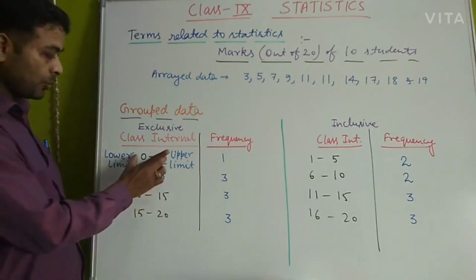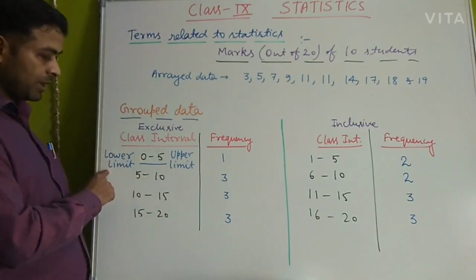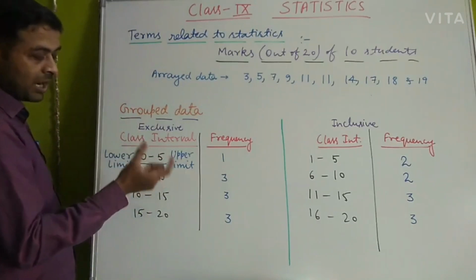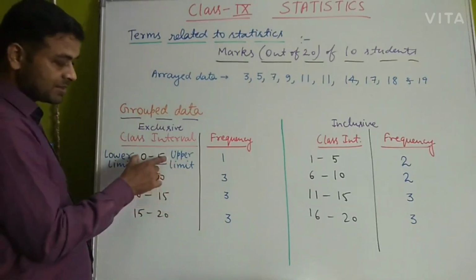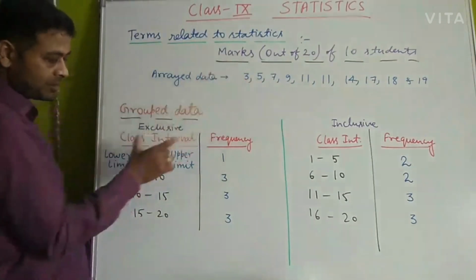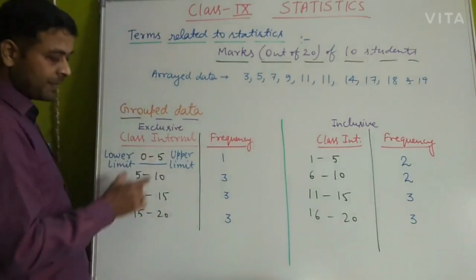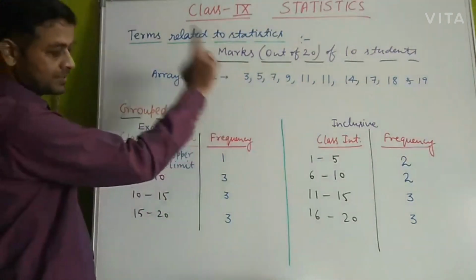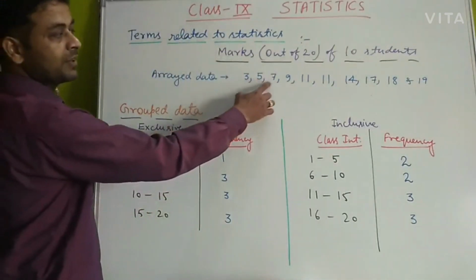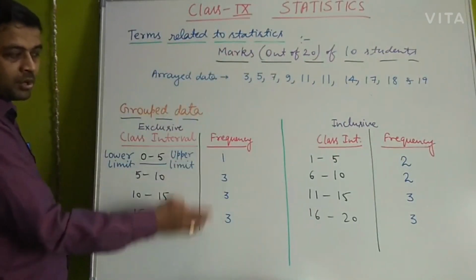When we take the group 0 to 5, this 0 is called the lower limit, and 5 will be called the upper limit. Now we'll just check how many students got marks between 0 and 5. We can see only 3. 5 will not be included because this is exclusive form. In this form we don't include the upper limit. 0 to 5 there is only 1, that is 3. 5 to 10, 10 will not be included. So there are 5, 7 and 9, means 3 are there. So likewise we have written all the numbers there, all 10 are there.